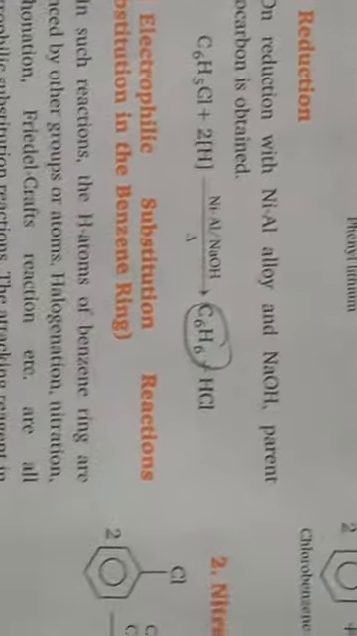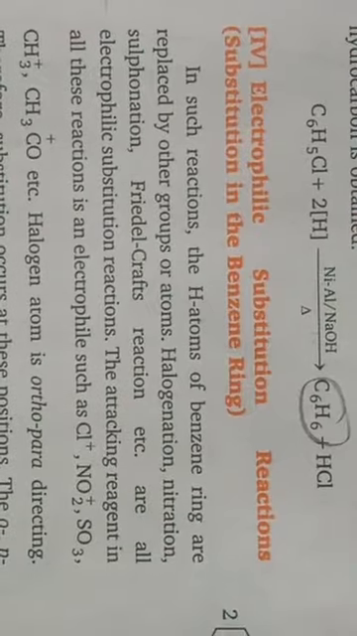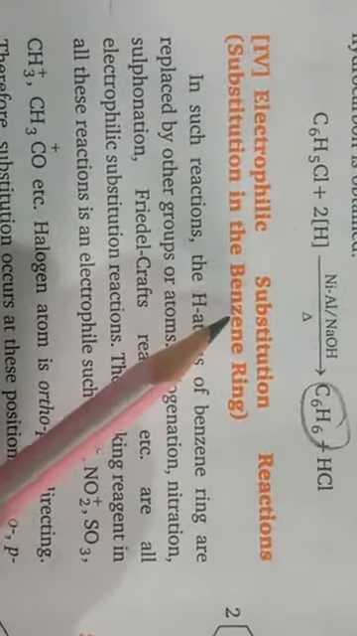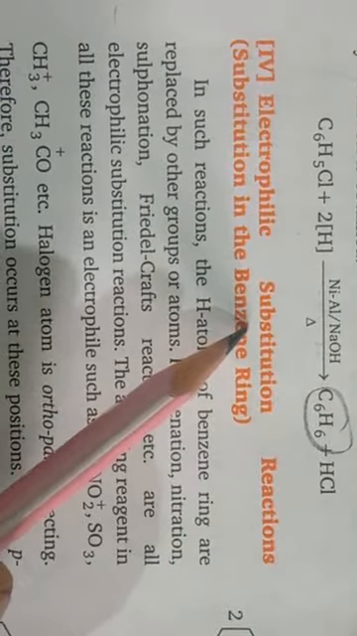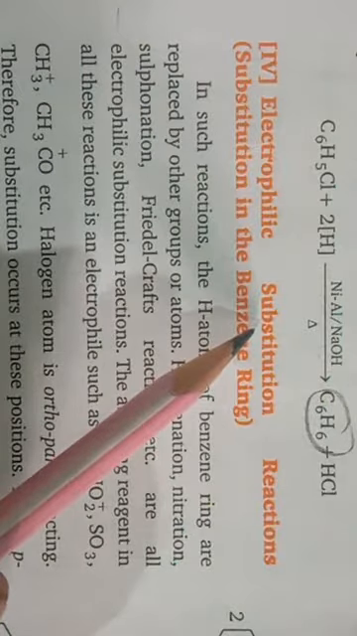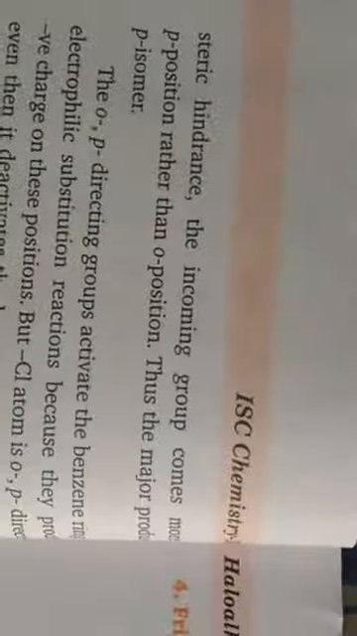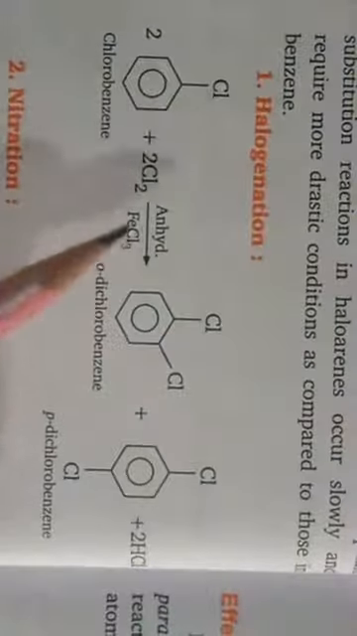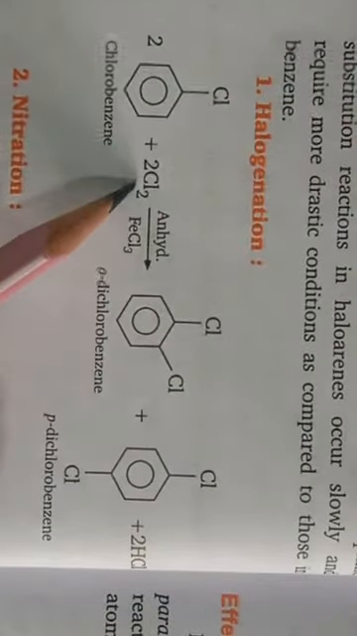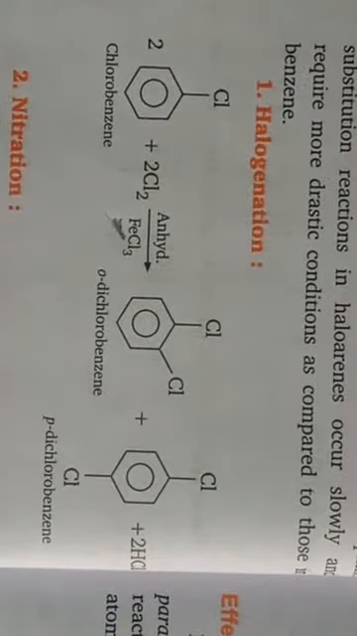Okay, children. The next heading is electrophilic substitution reactions. These substitution reactions take place in the presence of an electrophile, or you can say that in these reactions substitution takes place due to the attack of an electrophilic reagent. Okay, so common reactions are here. First is halogenation. Halogenation, with halogen in the presence of anhydrous ferric chloride, which acts as a halogen carrier.